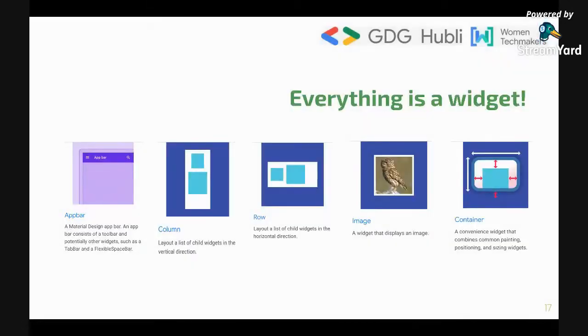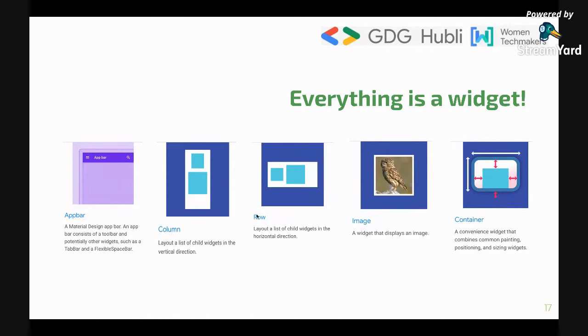So now, when we say everything is a widget, what do we mean by that? We realized that we had an image in the design layout we discussed just now. So the image is also considered a widget. Now we place that image inside a column. The column is also considered a widget. Just in case you remember, we placed a row inside a column.